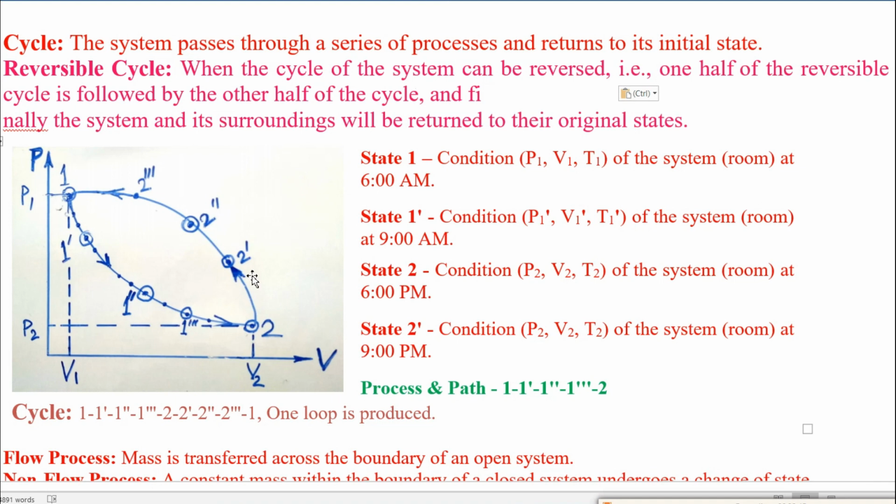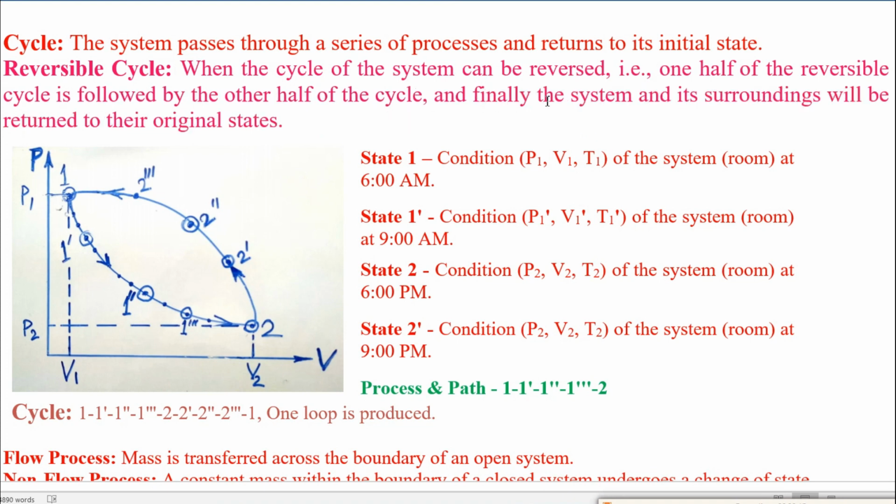Then we can say that the condition of the system after this cycle will return to its initial state, along with the condition of the surroundings also returning to their initial state. So when the cycle of the system can be reversed, that is, one half of the reversible cycle is followed by the other half of the cycle, finally the system and its surroundings will be returned to their original states.